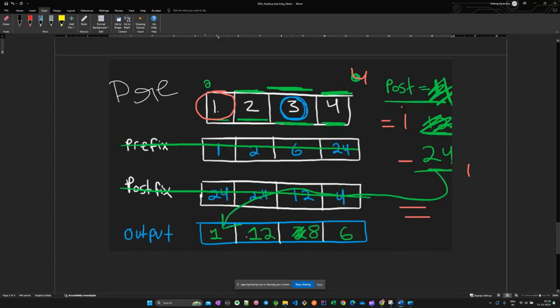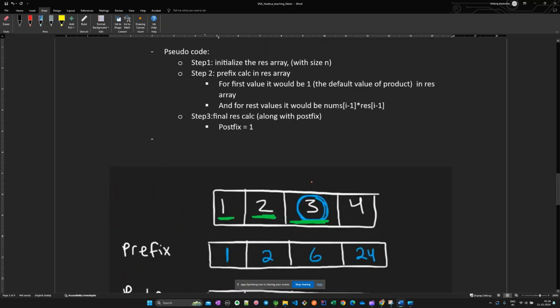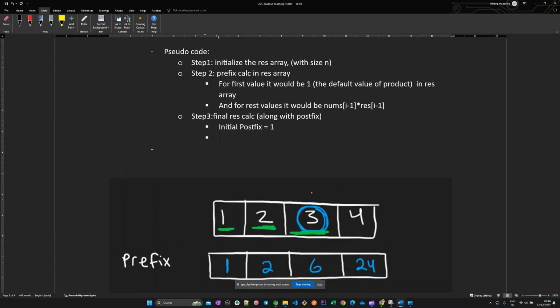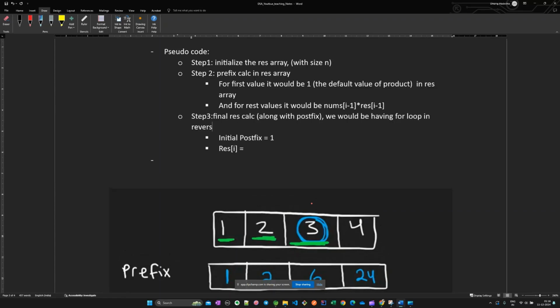So the initial postfix equal to 1, and after that we would have the result of i, and a for loop in reverse order.